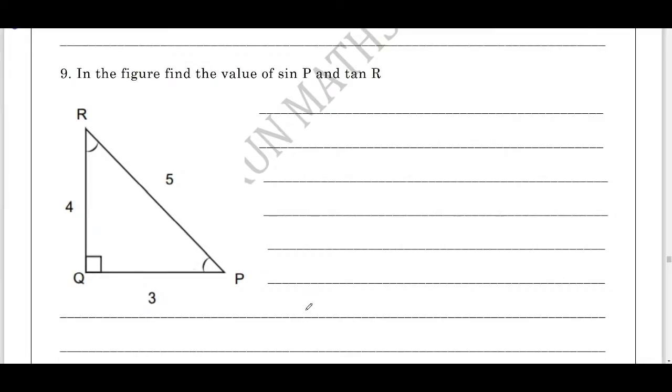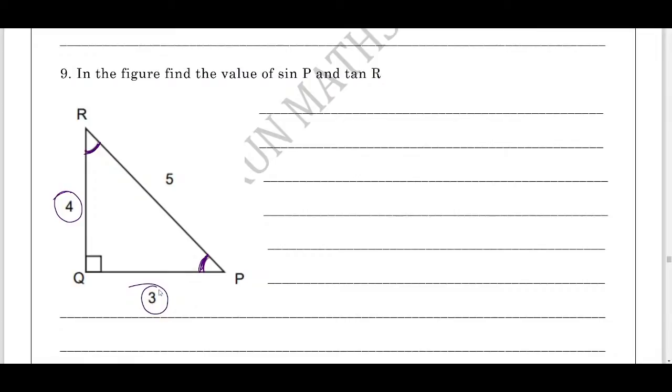And the next important question, where many of the students feel difficulty, but definitely it is not a difficult concept. Students, see here, it is a right angle triangle, right? We have two acute angles: one is angle R, another is angle P. Now with respect to angle P, the opposite is 4, or we can say RQ.